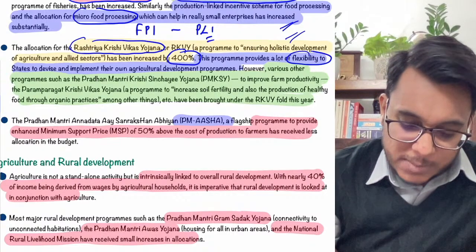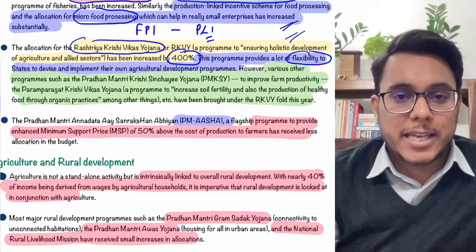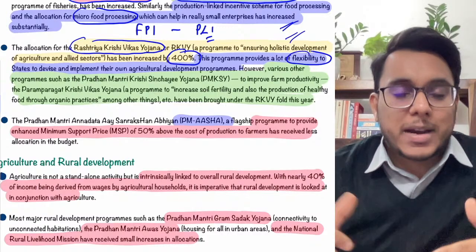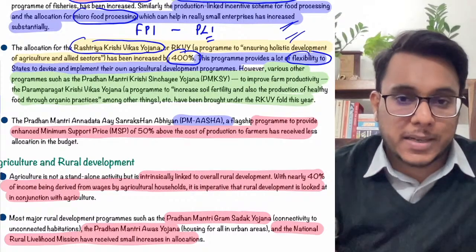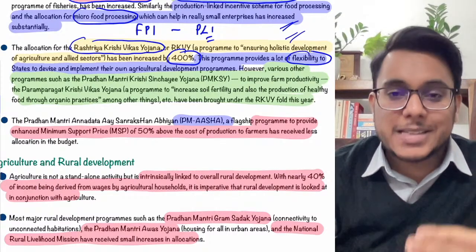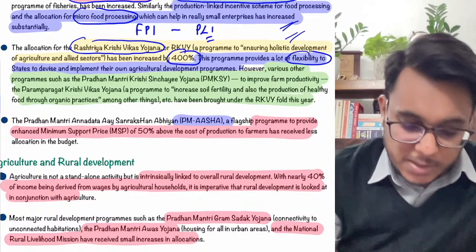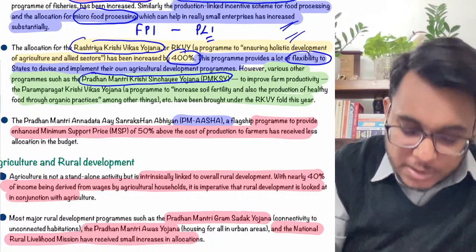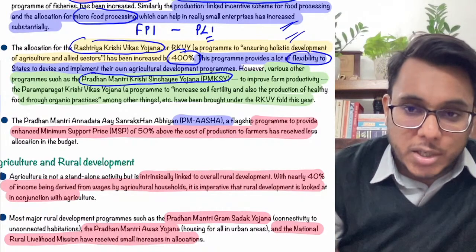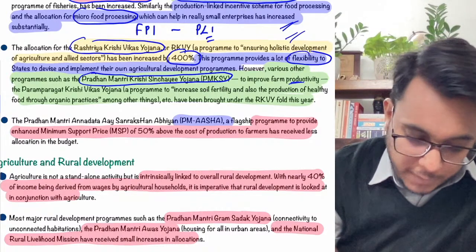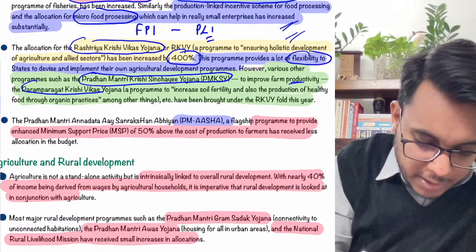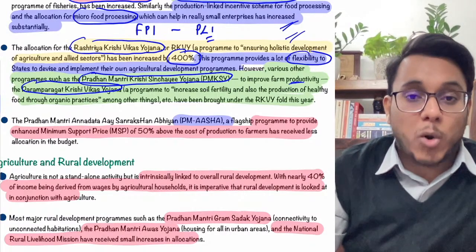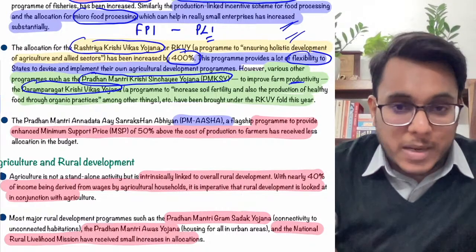However, there are some other schemes for which the funds have not been provided as expected. Only a very small increase in budget is there for some schemes. For example, the Pradhan Mantri Krishi Sinchai Yojana, which is for irrigation, to improve farm productivity. Then the Paramparagat Krishi Vikas Yojana, under which farm produce is to be developed in an organic way.